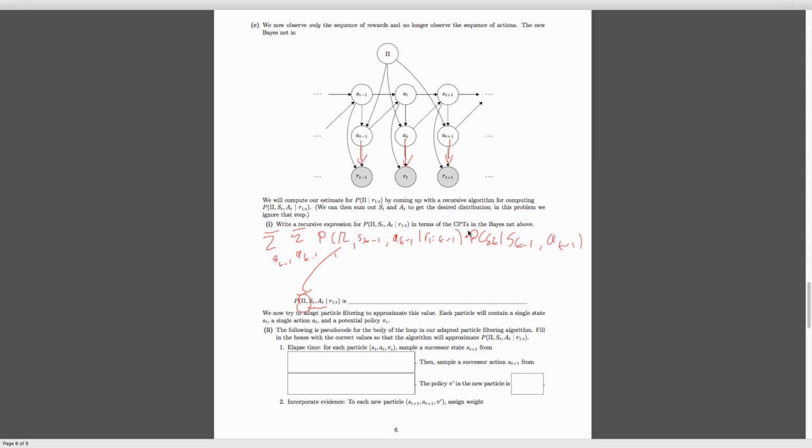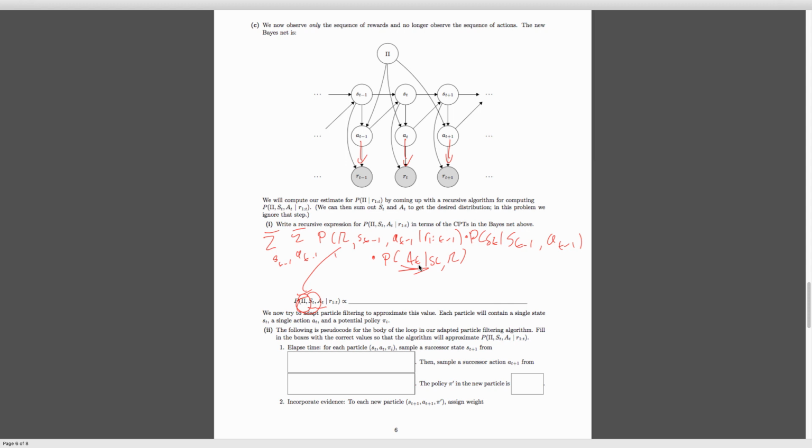But now we're also going to multiply in another thing, which is the action we actually produce, because here we don't observe the action anymore. So we need to multiply in this distribution here of a sub t conditioned on s of t and pi. That's because we're looking for a of t in our final expression. And notice it's a capital A sub t because we don't actually observe the actions anymore.